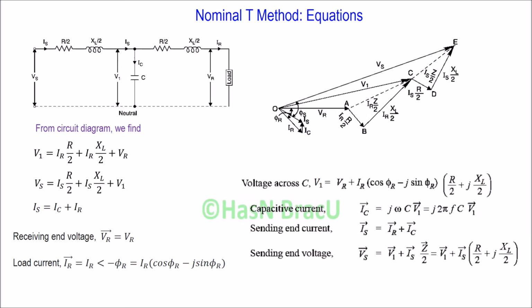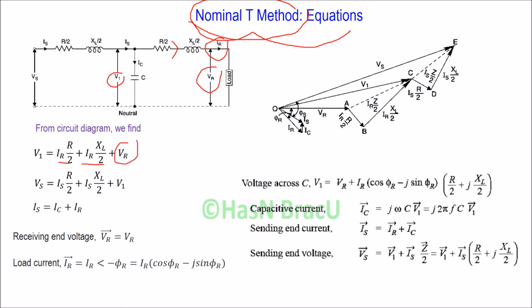Now we'll see the equations of voltage and currents for the nominal T method. From the equivalent circuit diagram, we can write V1 equal to IR R by 2, IR is the current, plus IR XL by 2 plus VR, which is across the load, or the receiving end voltage.